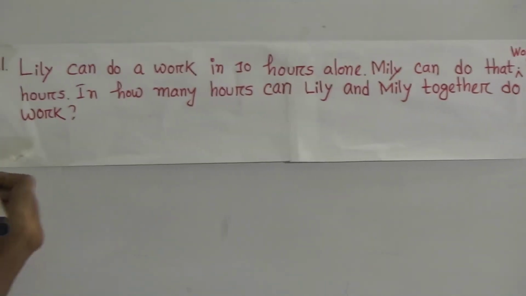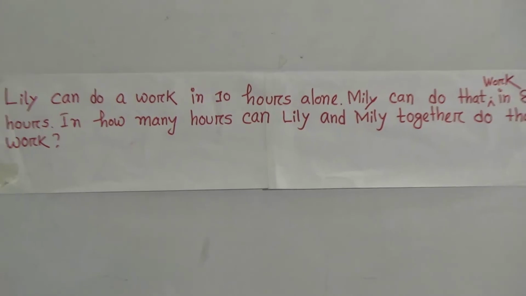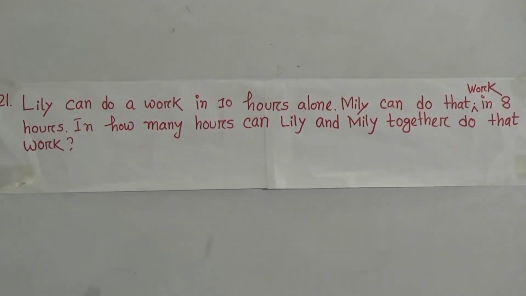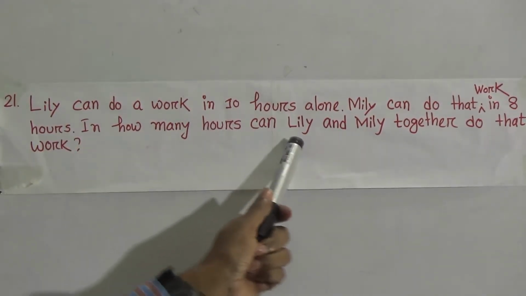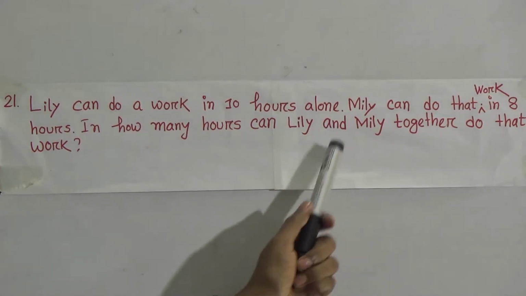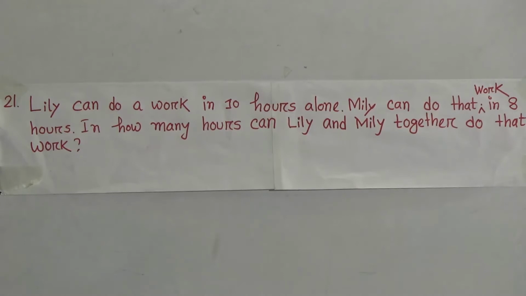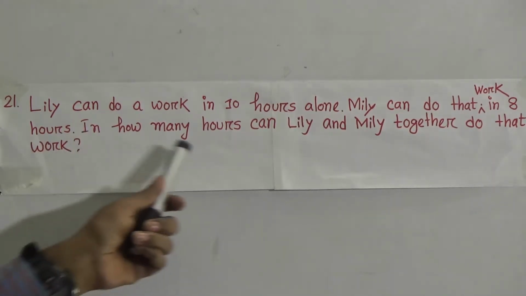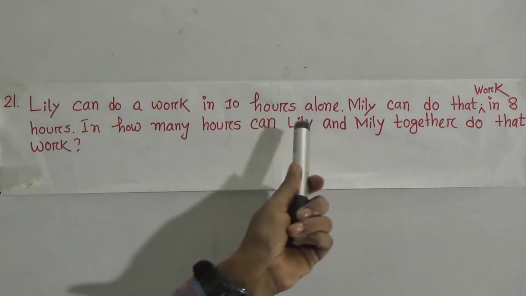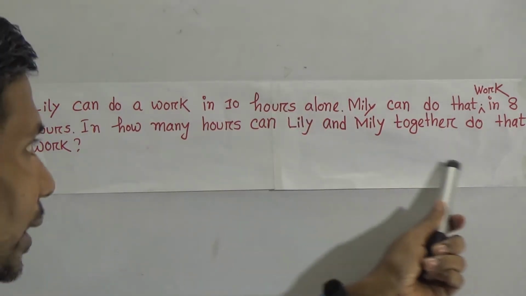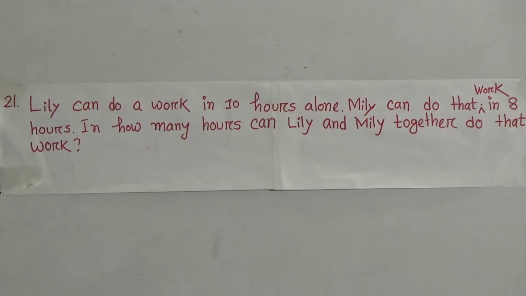I will solve question number 21. Look, Lily can do a work in 10 hours alone. Millie can do that work in 8 hours. Now they want to know in how many hours Lily and Millie together can do that work.